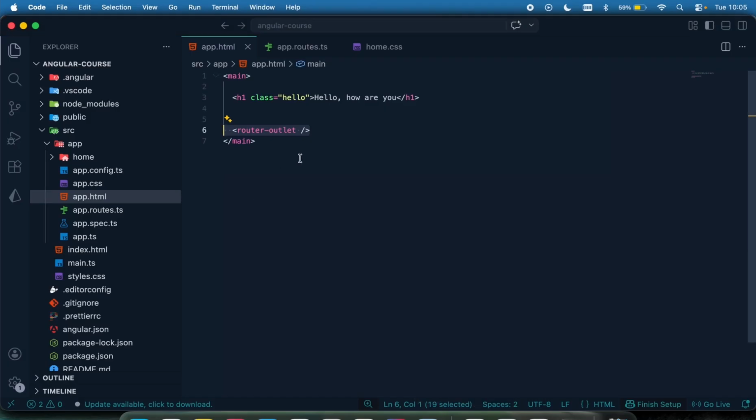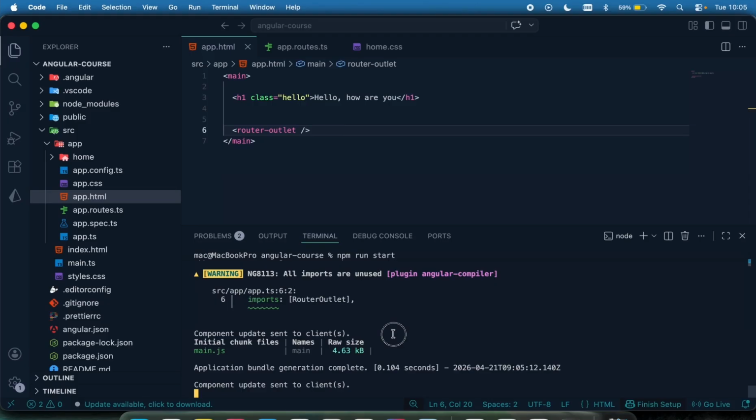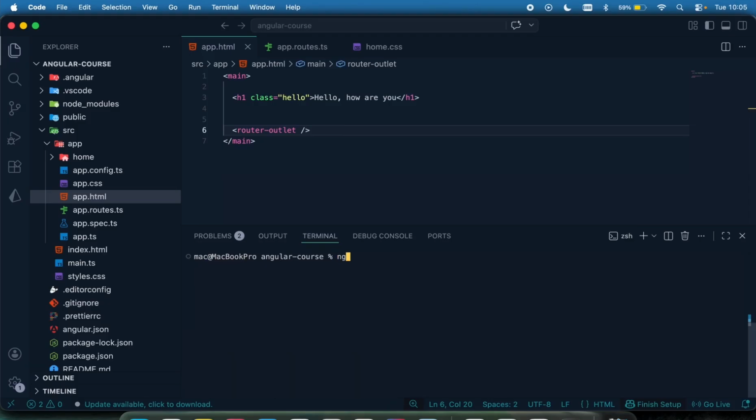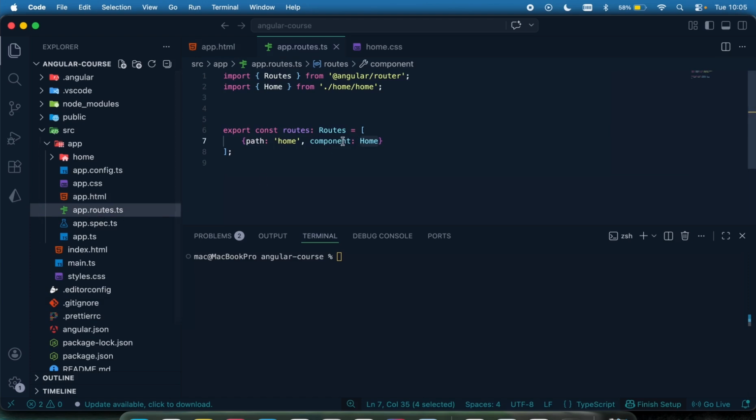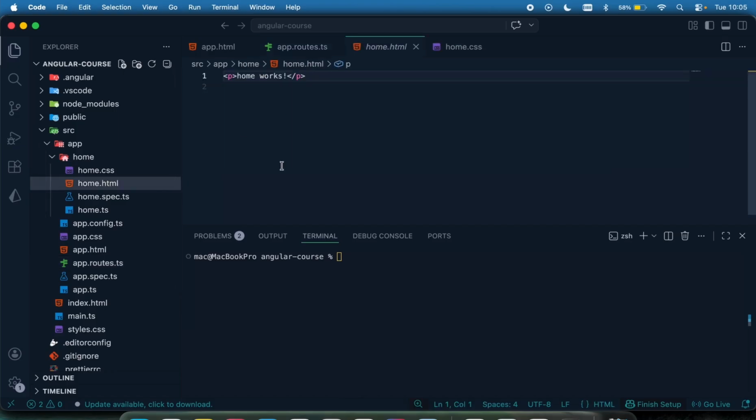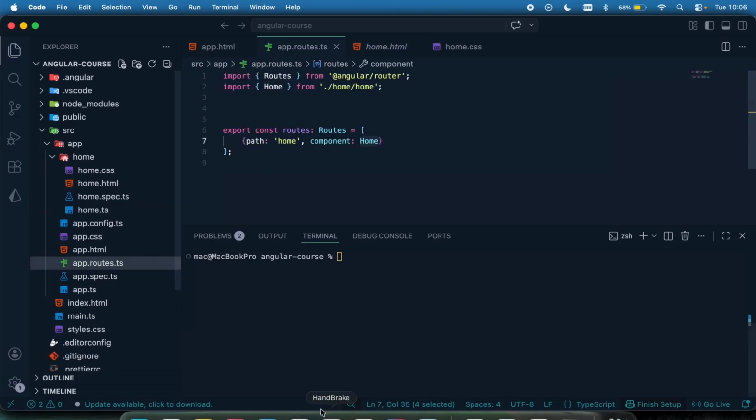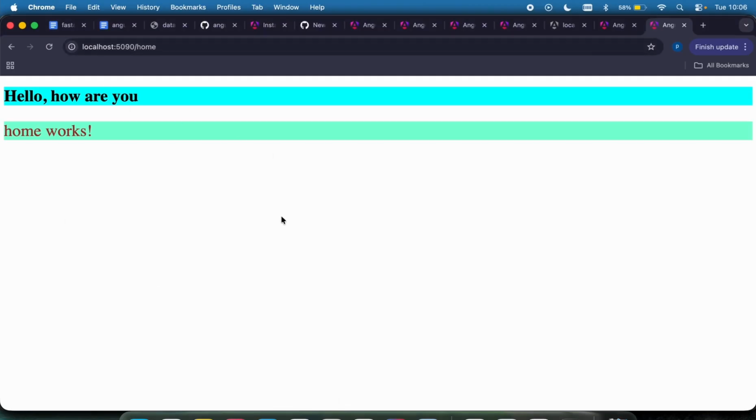So again, for a recap, so we can be clear, you want to create your component. Just come right here and do ng generate component, your component name. After you've done that, you come to the app.routes.ts to register that component. If it's a page or a route, you register that component right there. If it's not a route, you don't need to register it. Then you go to the component and write the implementation, and when you go to that route, it's automatically going to render right here. So we can see Angular is very, very easy and straightforward, and is very sweet.